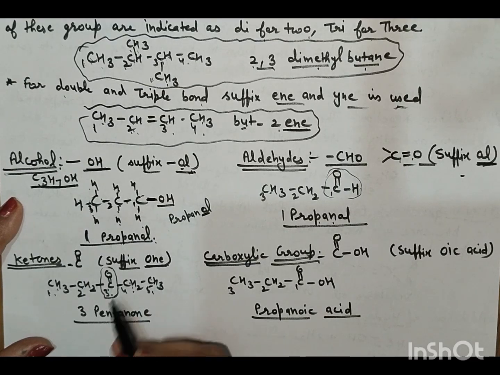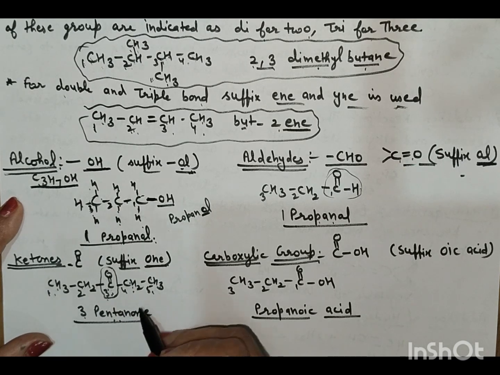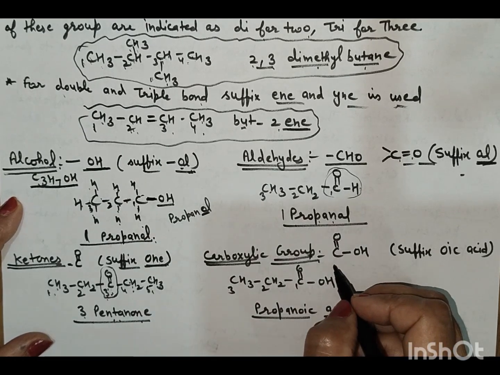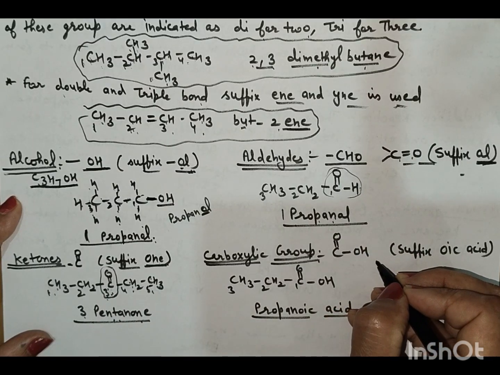Now write pentane, and at the third position there is the functional group, so 3-pentane, replace E with ONE, 3-pentanone.